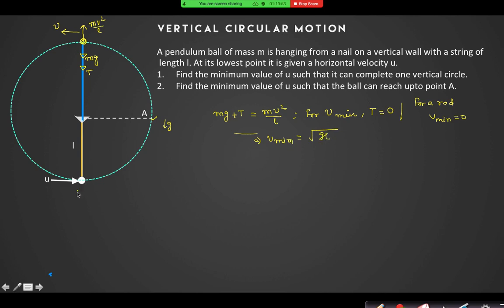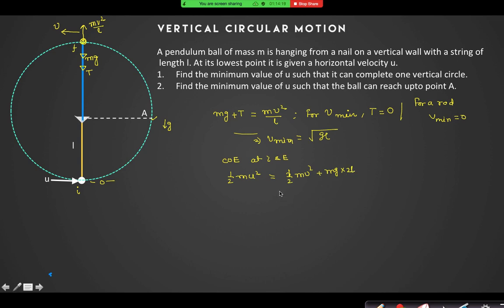Now I can conserve energy for initial and final situations. Conservation of energy at initial and final: half mu square, if I take this to be 0, is equal to half mv square plus mg into 2L, yes or no?